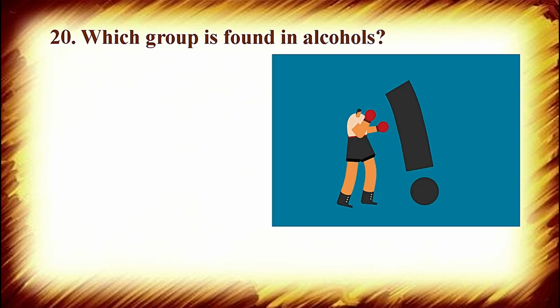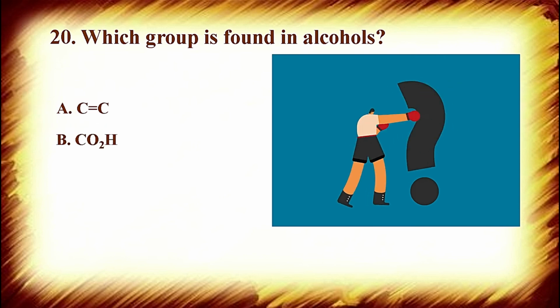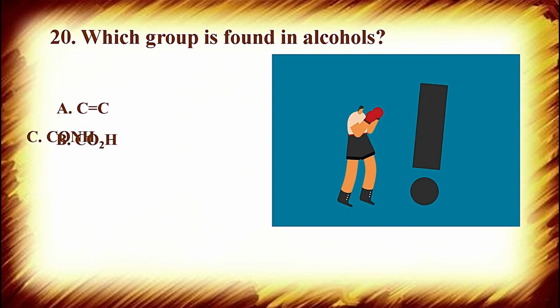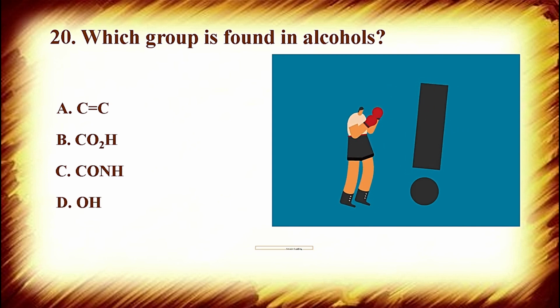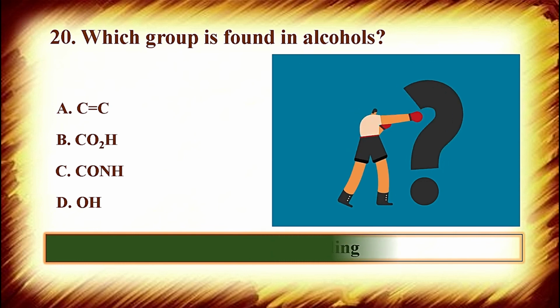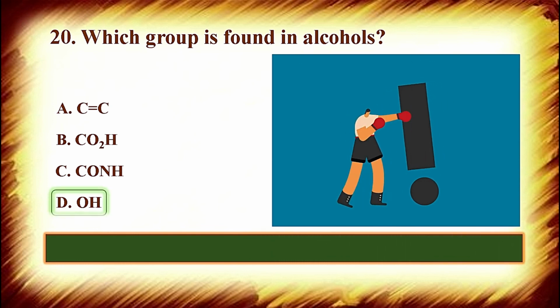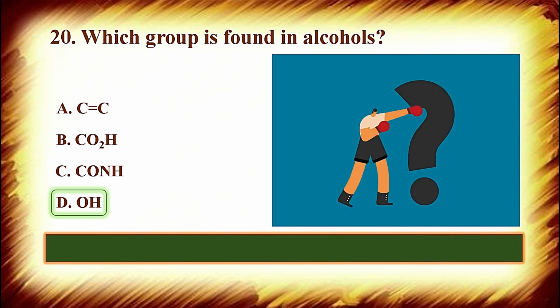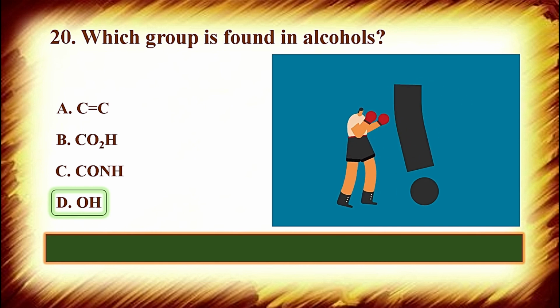Last question of the quiz is, which group is found in alcohols? Very simple. C double bond C, CO2H, CONH, or OH. Okay, the correct answer is OH, because alcohols have a hydroxyl group. So this was very easy.